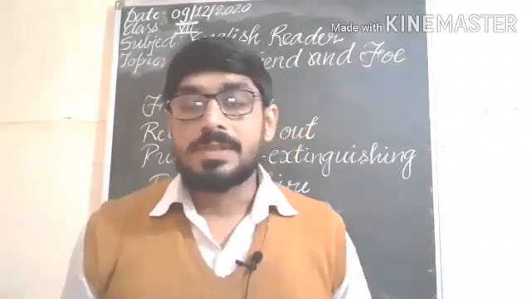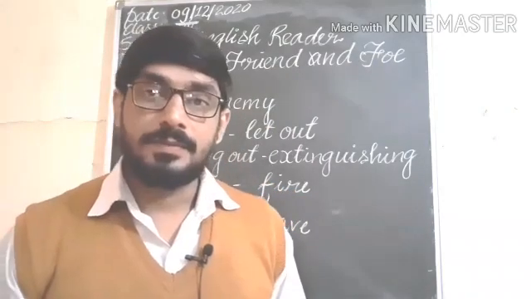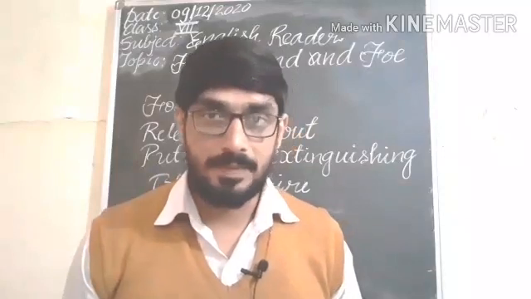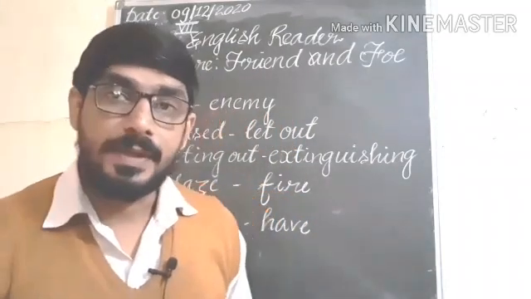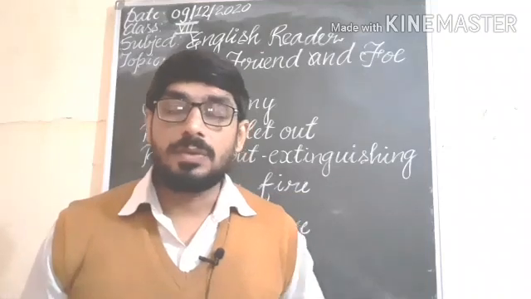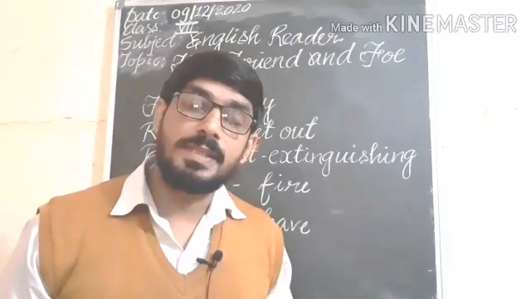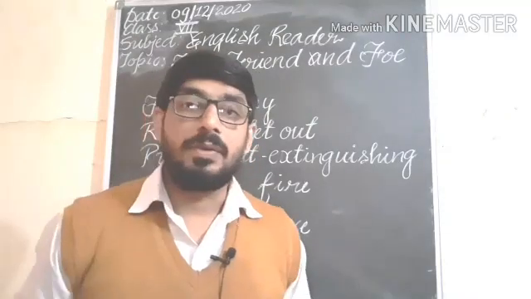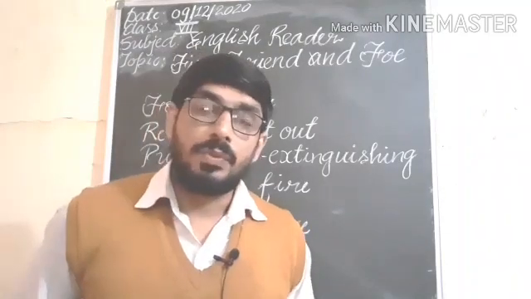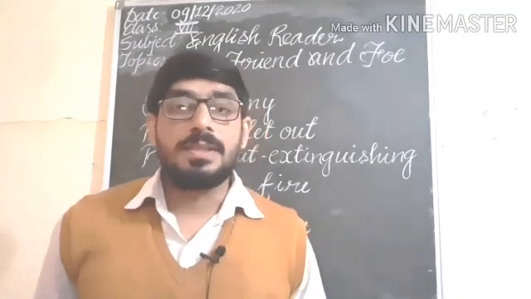Today we will start a new chapter of English Reader. The chapter name is Fire, Friend and Foe. Foe means enemy. In the previous class we read the chapter The Invention of Beta Onk, but that chapter is out of syllabus, which means it will not come in your annual examination. So no need to write question answers. You have to read only the chapter.